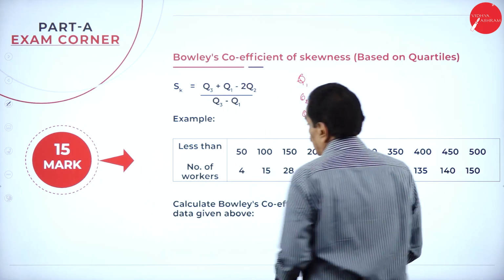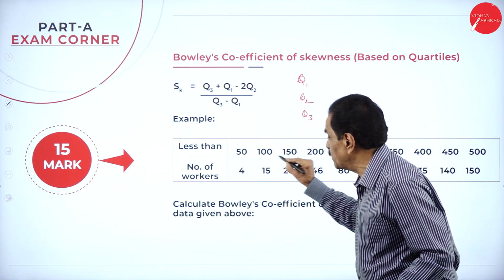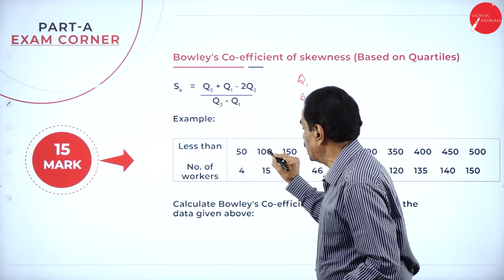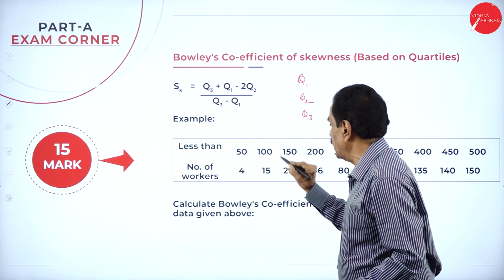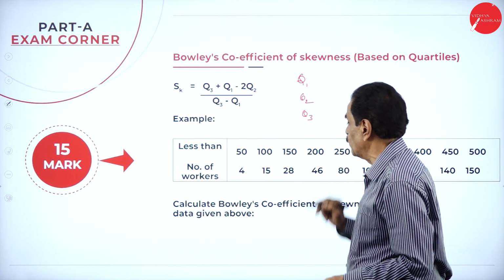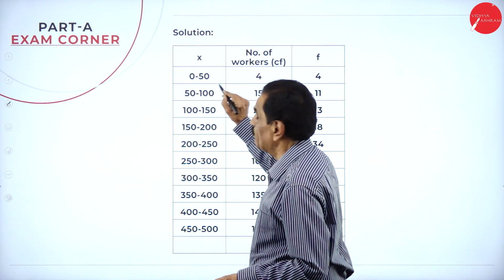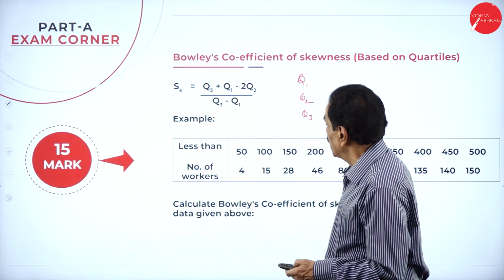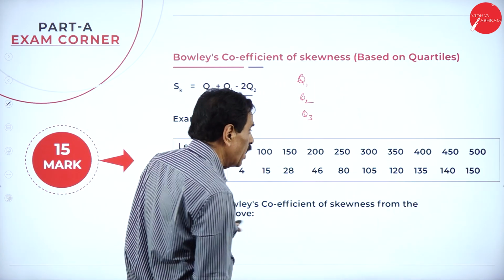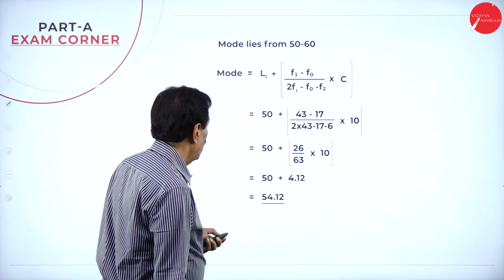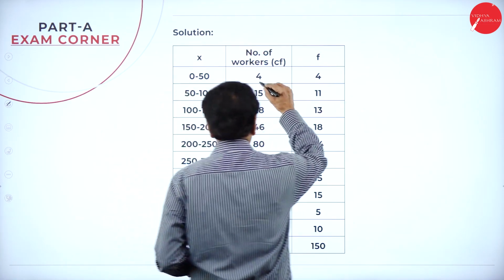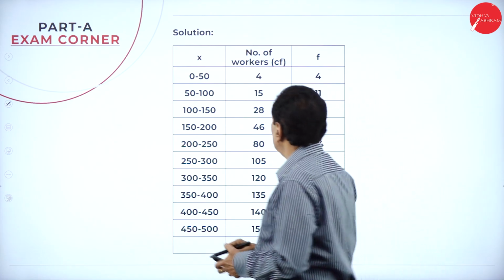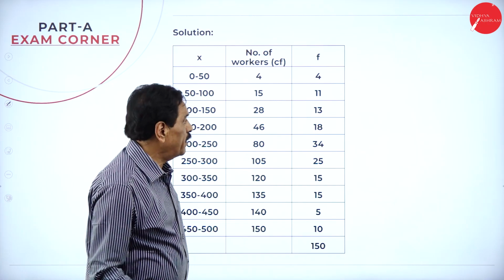Here the problem is less than 50, less than 100, the difference is 50, 50 to 100. Here, less than 50, the difference is 0 to 50, 50 to 100, 100 to 150, 150 to 200. So this gives the range. Then regarding the frequency, see that all are increasing here. So here 4, 15, 28, 46 is the cumulative frequency. Convert into frequency.